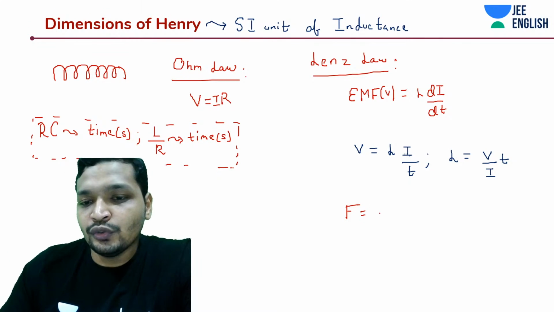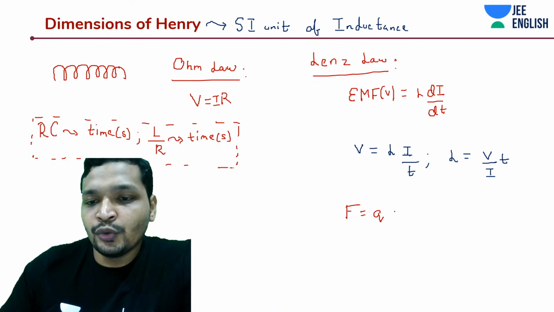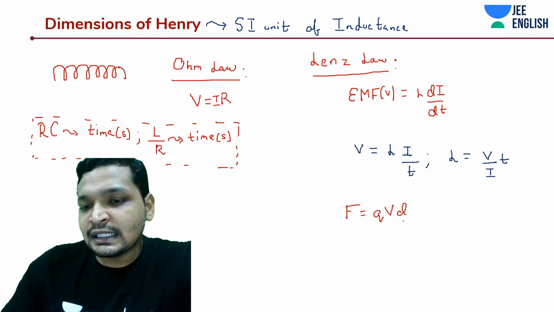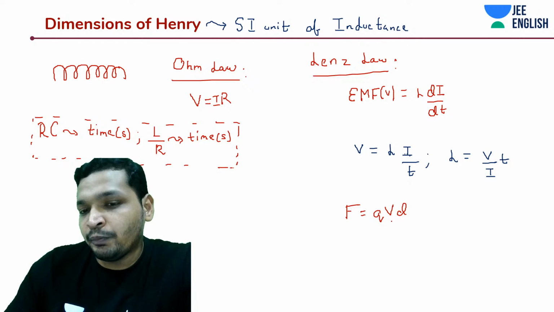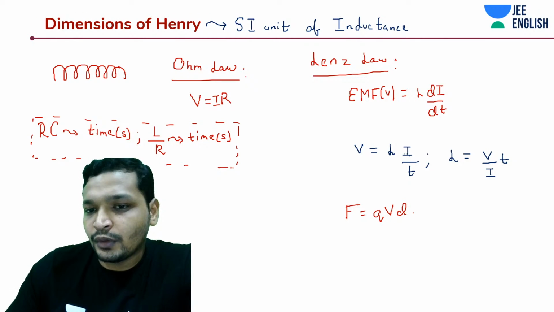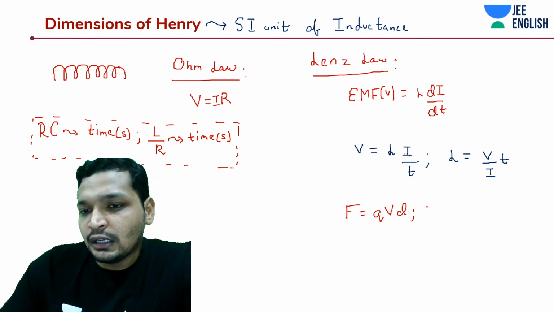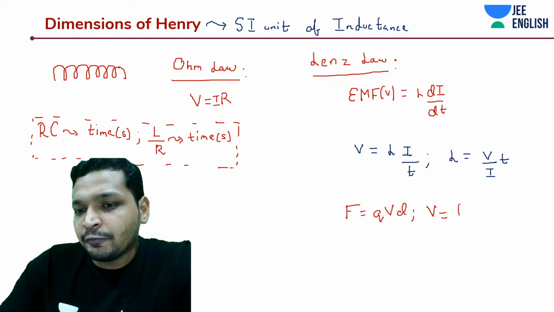F is equal to Q into V into D, where D is distance, Q is charge, V is your potential difference. That means V is equal to F by QD.